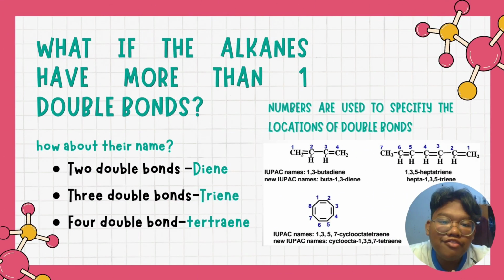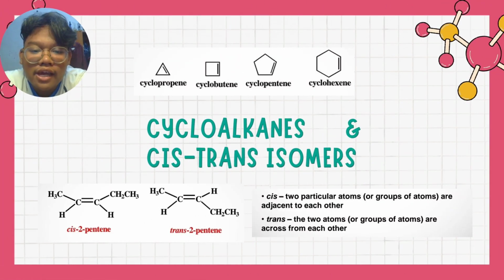So, what if the alkene has more than one double bond? A compound that has two double bonds is called a diene. A compound that has three double bonds is called a triene. And when a compound has four double bonds, we call it a tetraene. The numbers used in the name specify the location of the double bonds, as the example has shown.